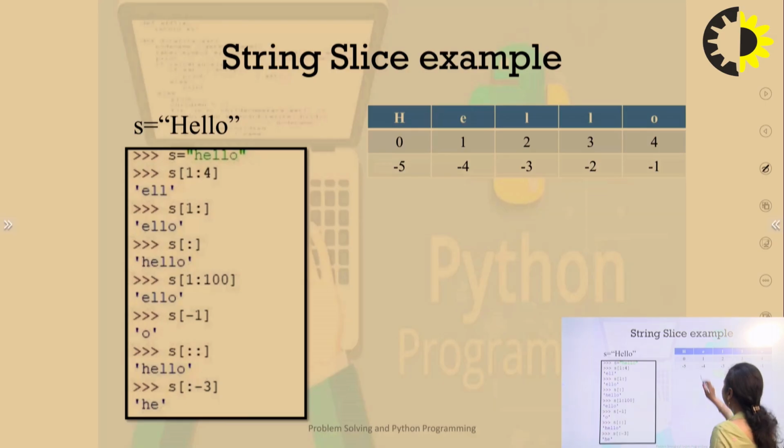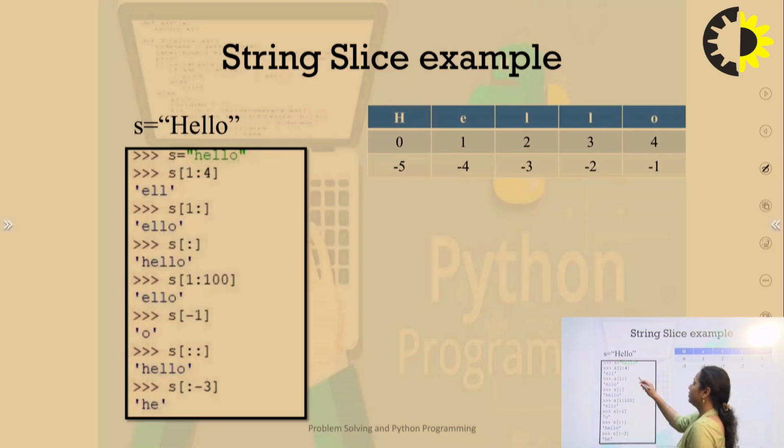Consider an example. If I am taking a string "hello", in a string in Python, how is indexing done? Indexing always starts from 0 when I am reading the string from the left-hand side. So H is indexed as 0 and O is indexed as 4. But in a similar way, if I start reading my string from the right-hand side, negative index values are used. So here it is -1, -2 up till -5. Starting from O to H, I will have negative index values, and from H to O, that is from left to right, I will have positive index values starting from 0.